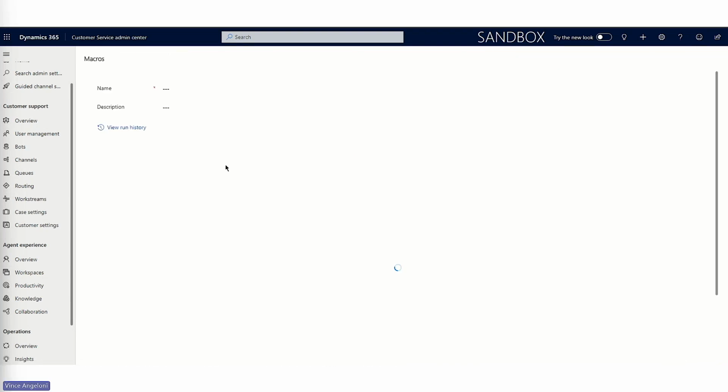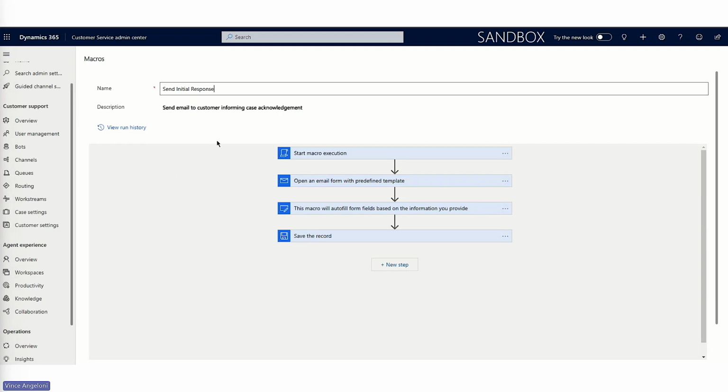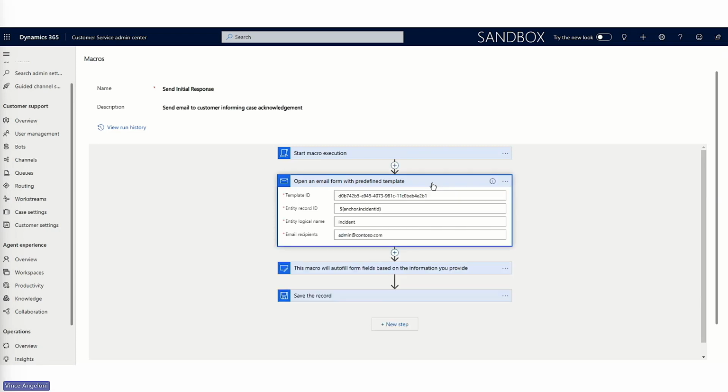When you open the first macro, send initial response, it sends the email to the customer informing case acknowledgement. It starts with the macro execution. It is a flow which goes step by step. The first step is to open an email form with a predefined template.